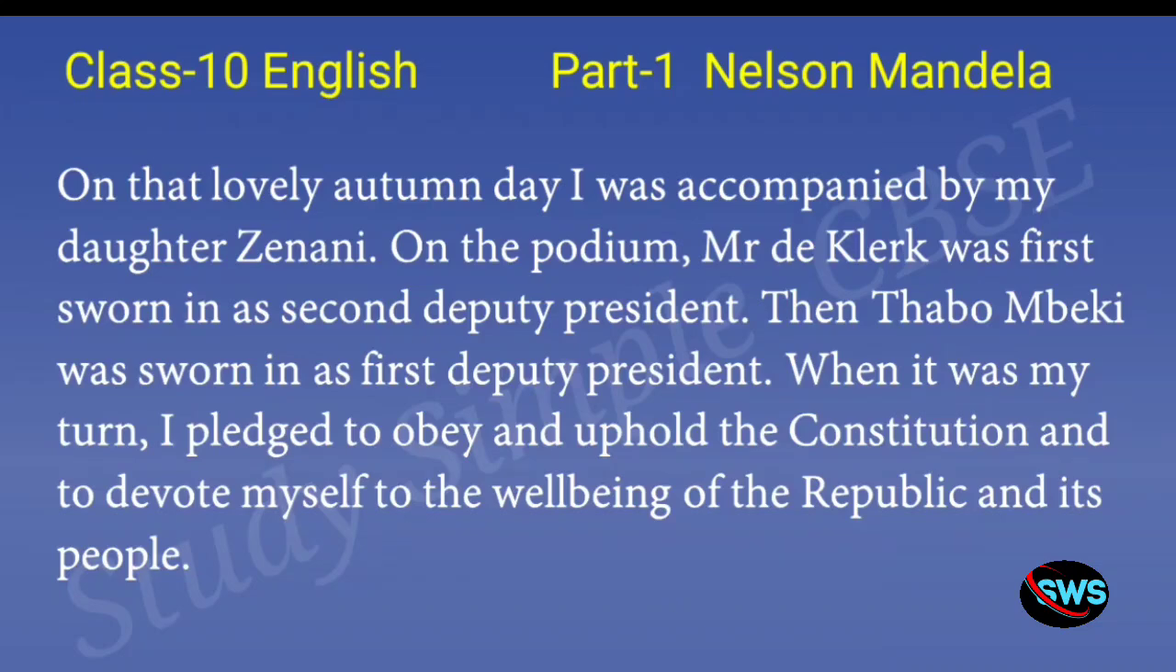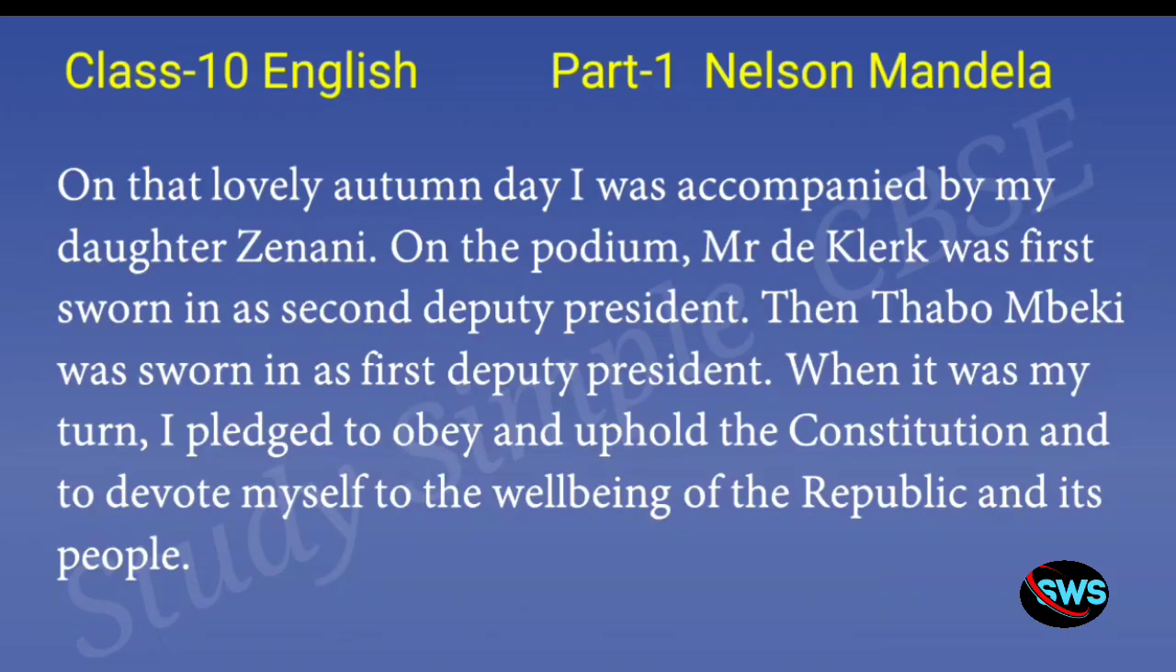On the podium, Mr. D. Clerk was first sworn in as second deputy president. So he's saying that Mr. D. Clerk took his oath as the second deputy president. Then Thabo Mbeki was sworn in as the first deputy president. So first, Mr. D. Clerk was sworn in as the second deputy president, and then Thabo Mbeki was sworn in as the first deputy president.